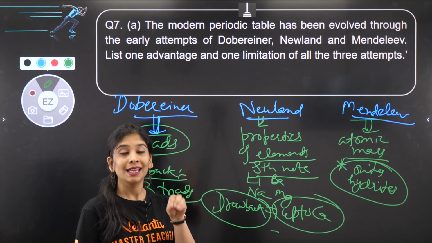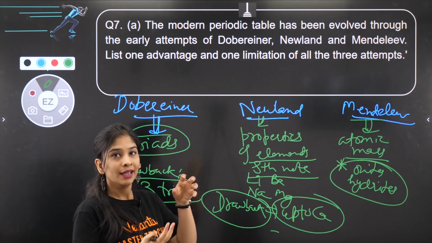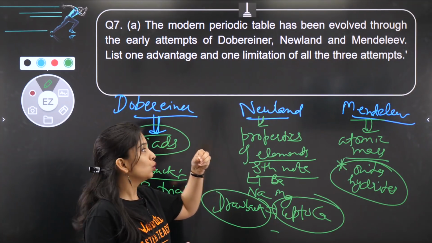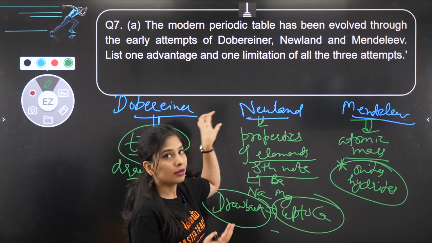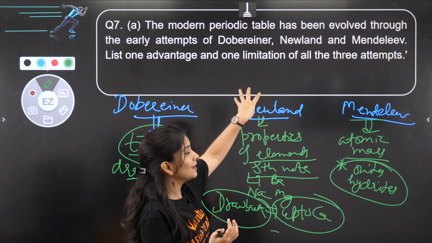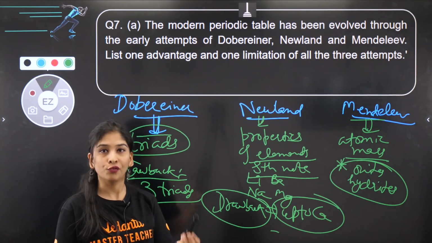Hydrogen का position is still a drawback. So nowadays scientists are approaching in such a way that they are taking hydrogen, and maybe later on you will see hydrogen differently, separately from your periodic table and placed in between the periodic table. Okay, so this is that approach, you can go for that.